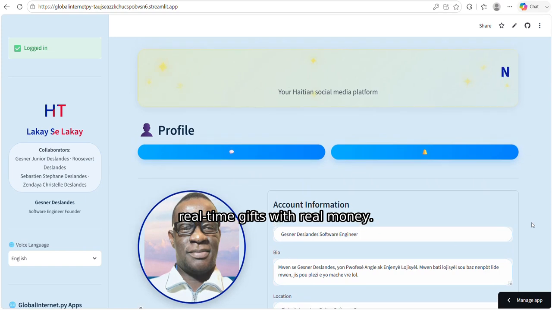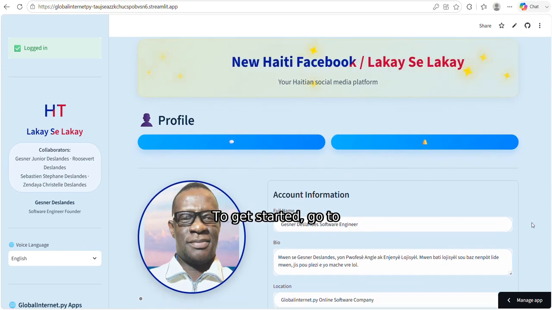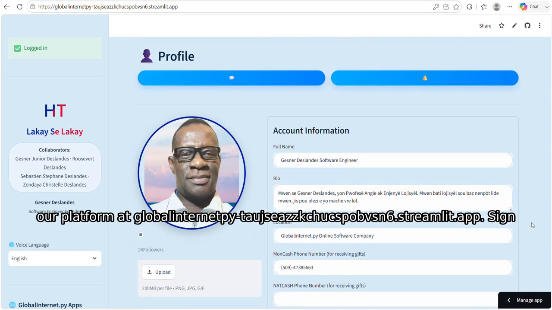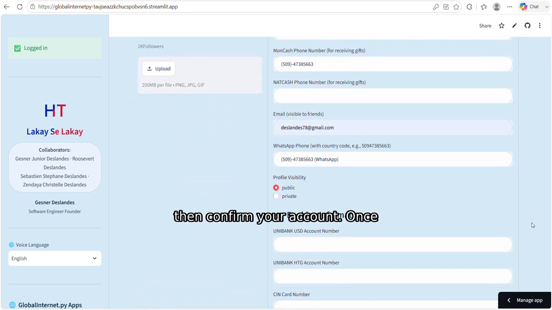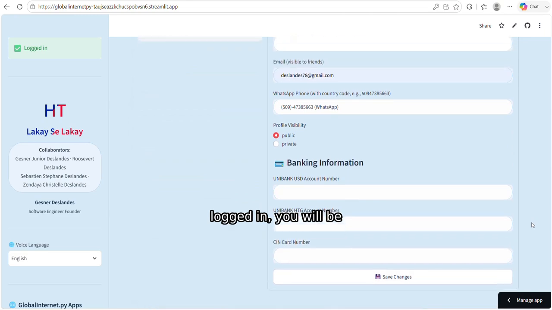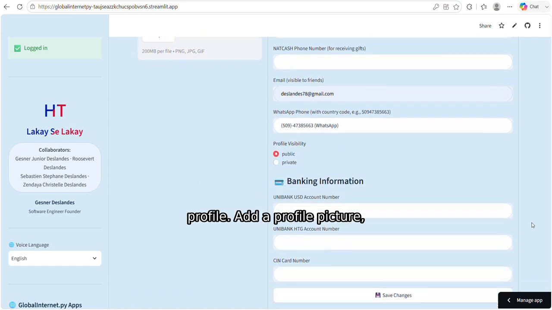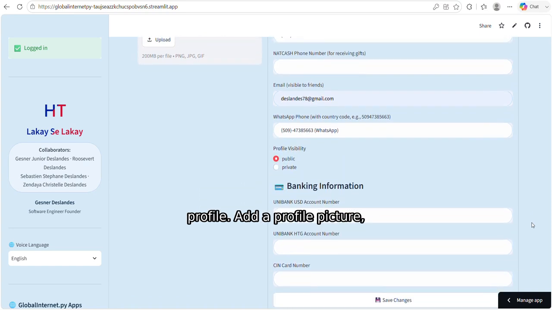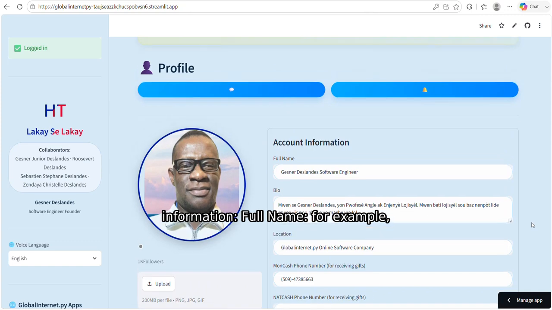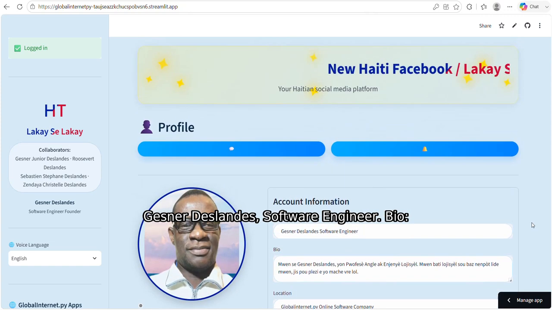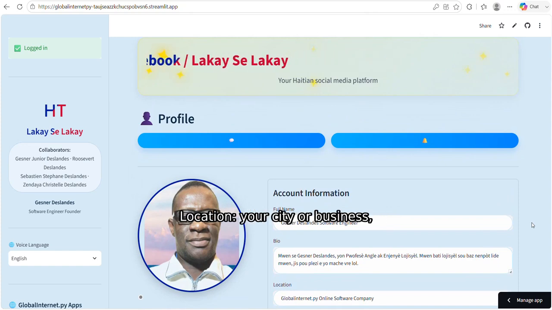Sign up and profile setup. To get started, go to our platform at GlobalInternet.py and 6.streamlit.app. Sign up with your email address, then confirm your account. Once logged in, you will be prompted to set up your profile. Add a profile picture, then fill in the following information. Full name, for example, Gesner Deslandes, software engineer. Bio, a short introduction about yourself. Location, your city or business, like GlobalInternet.py.